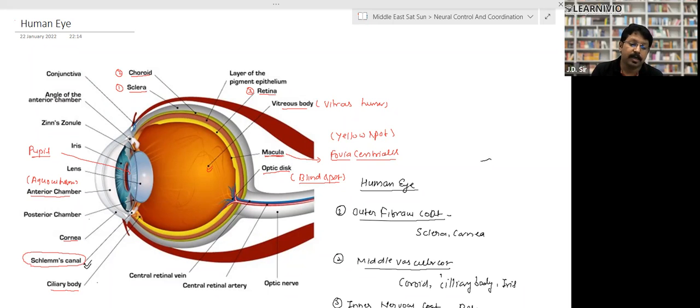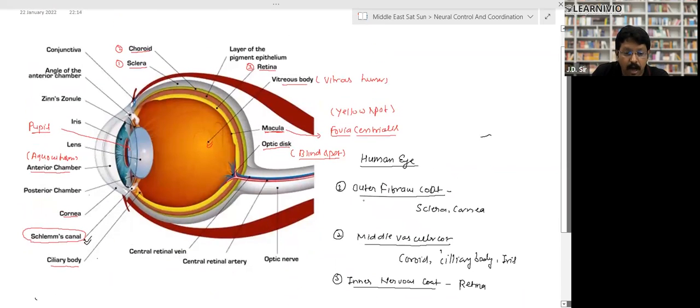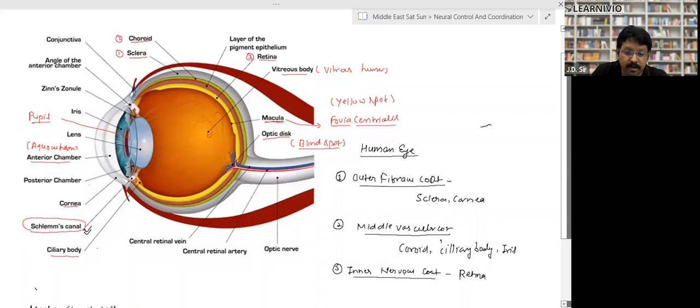The human eye is basically made up of 3 parts, right? Outer fibrous coat, which is made up of 2 parts, sclera and cornea. Middle vascular coat, which is made up of choroid, ciliary body, and iris. And the inner nervous coat, which is called retina. So we have divided the human eye into 3 parts: outer fibrous coat, middle vascular part, and inner nervous part, right? Look,